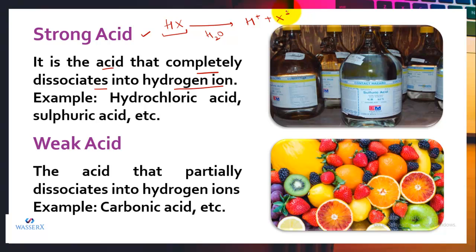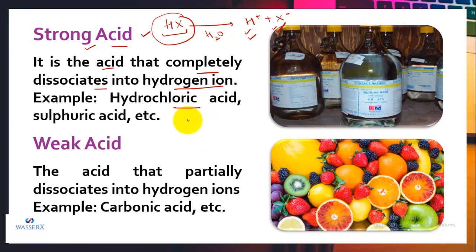That is, in water, we cannot see any undissociated molecule of HX. All the molecules are in dissociated form, with the other ion depending upon the molecular formula of the compound. If all the HX gets dissociated into H positive and X negative, it is a strong acid, because no molecule of HX remains undissociated. All those are called strong acids.